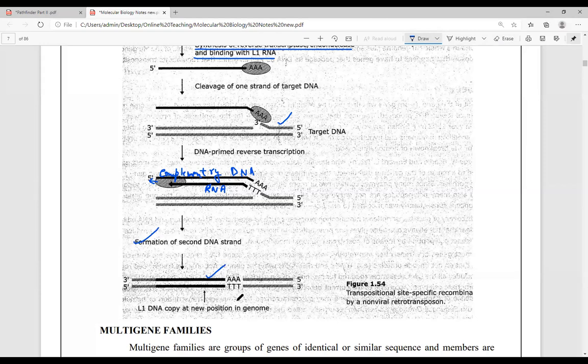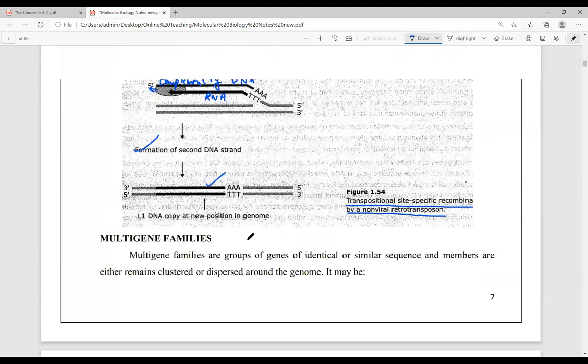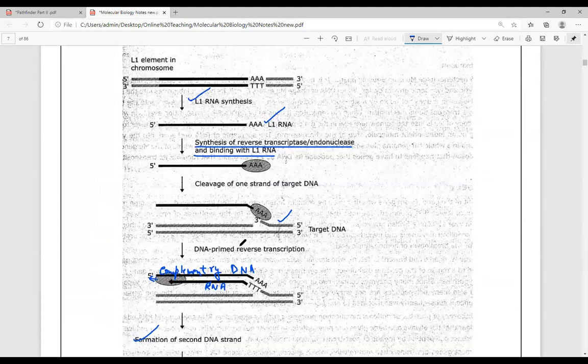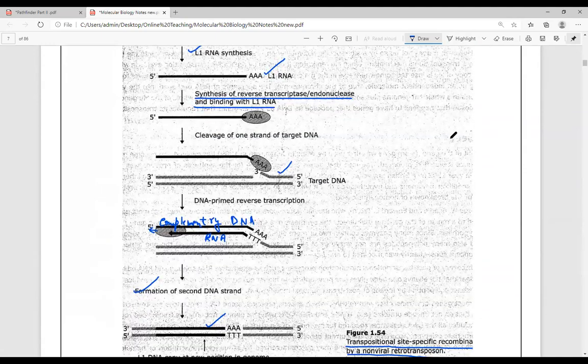Okay, so this is a type of transposition that takes place through site specific recombination. Transposition by site specific recombination by a non-viral retrotransposon. This is what happens in the case of a non-viral retrotransposon, especially the line family of retrotransposons.